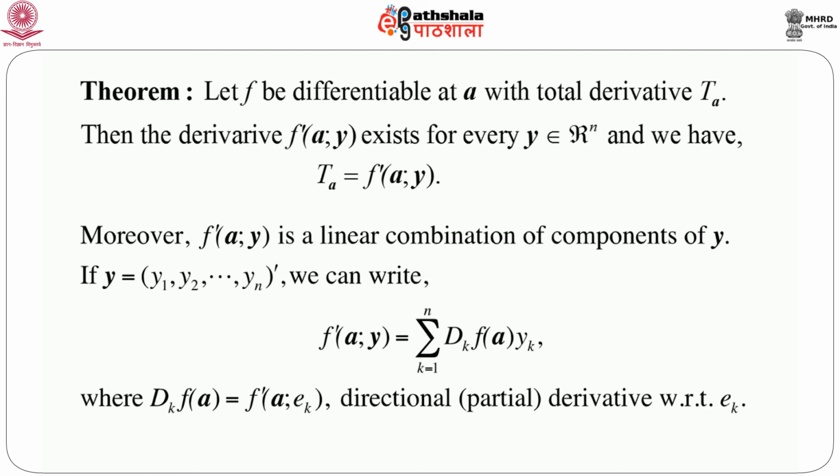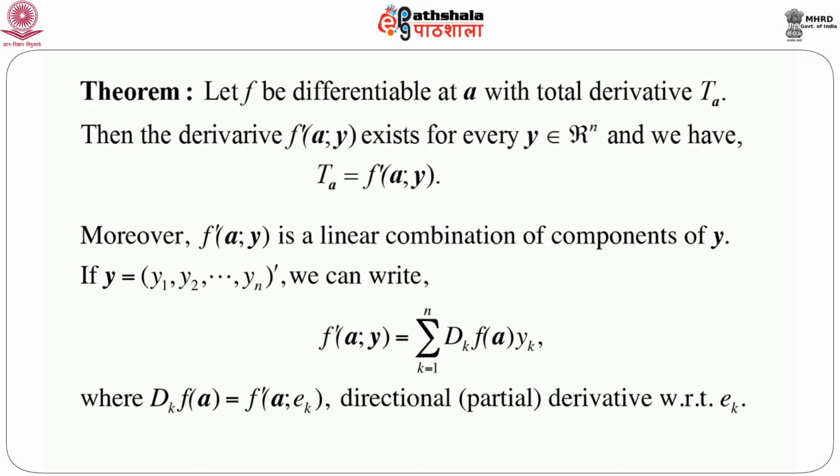Now if we look at this carefully, it is easy to see that f prime a y is nothing but a linear combination of the components of y. That means if we write y equals y1, y2, ..., yn prime, that is, y is a column vector of n components, y1, y2, ..., yn all real, then we can always write f prime a y equals summation k equals 1 to n of dk f of a into yk, where dk f a is nothing but f